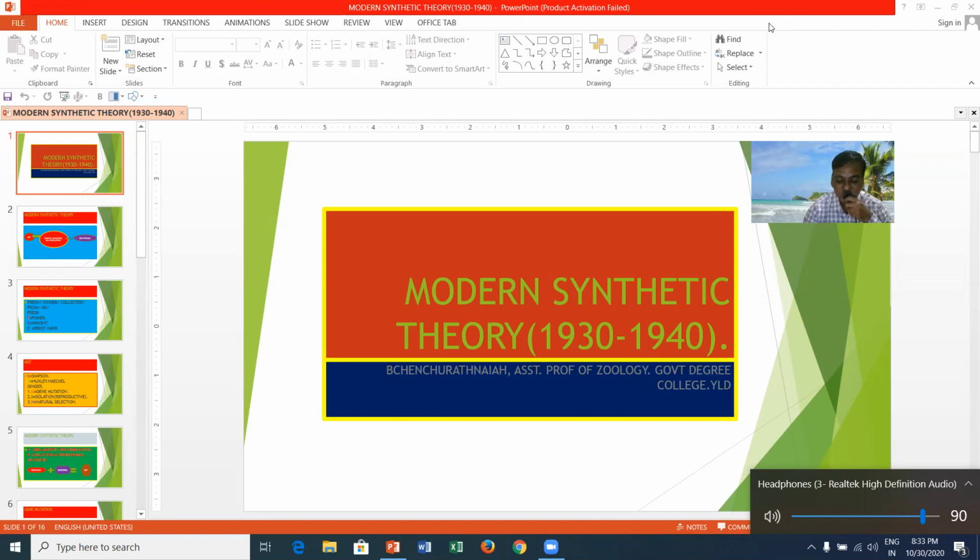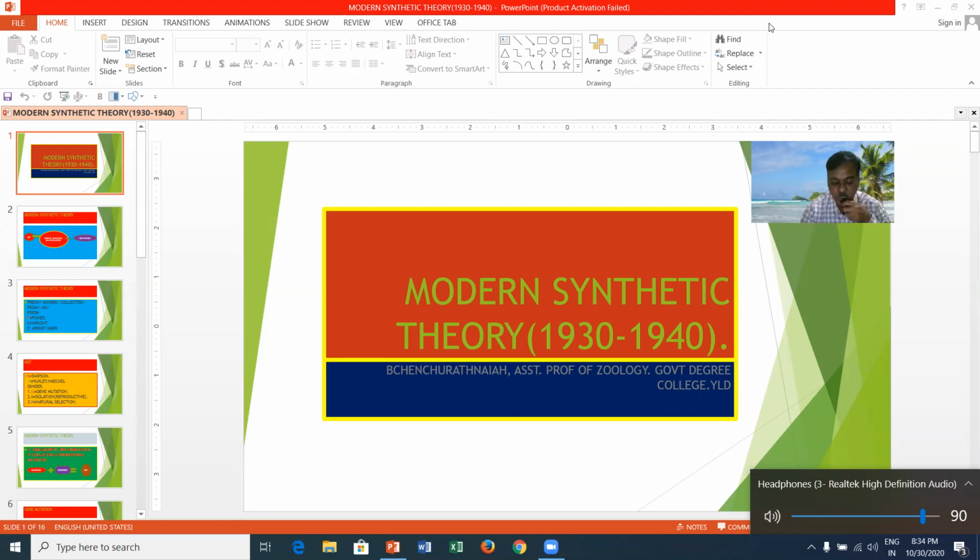According to this theory, population is the basic unit of evolution, not species, and natural selection is a result of differential reproduction of genotypes and genes. This theory was proposed by several scientists like Fisher, Sewall Wright, who proposed the genetic drift theory, Stebbins, Ernst Mayr, Haeckel, Huxley, and Dobzhansky, in the 1930s and 1940s.